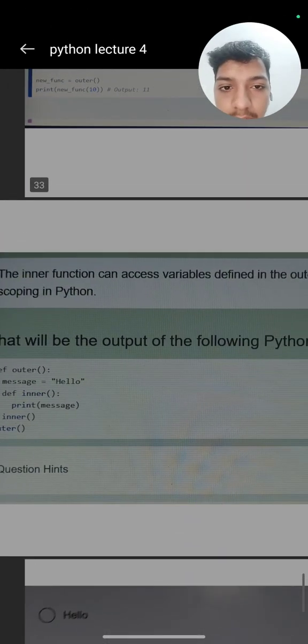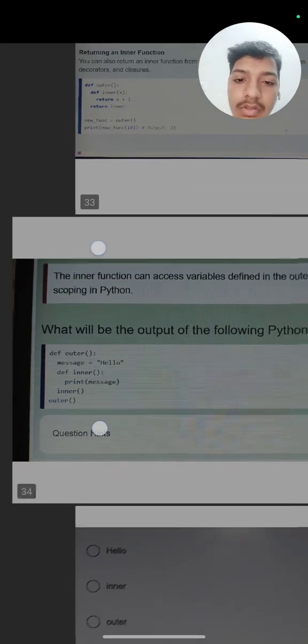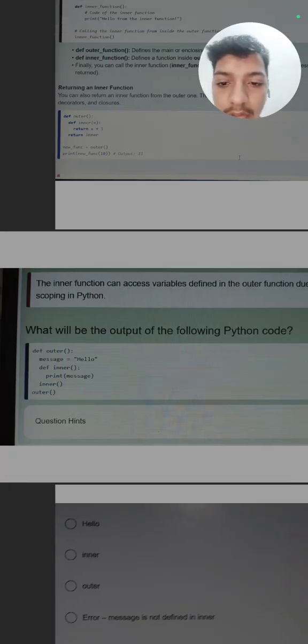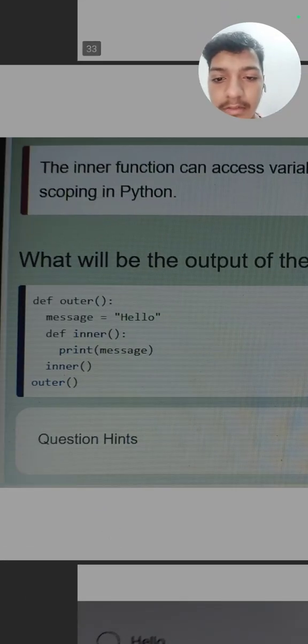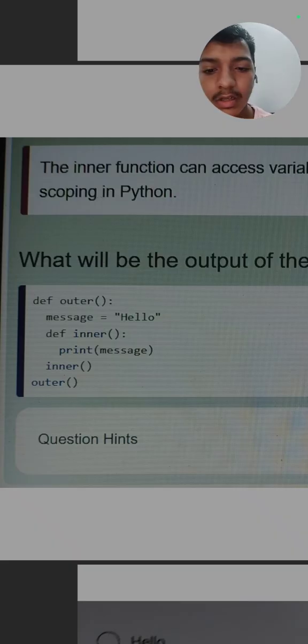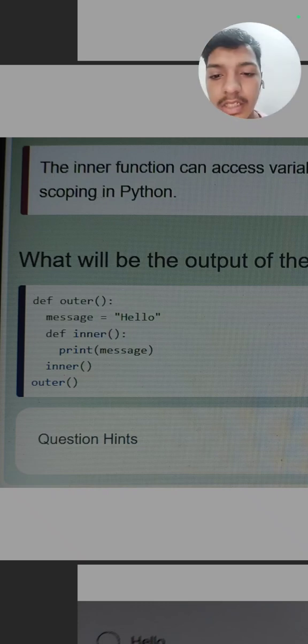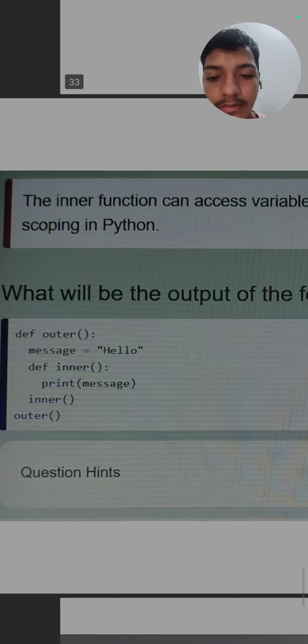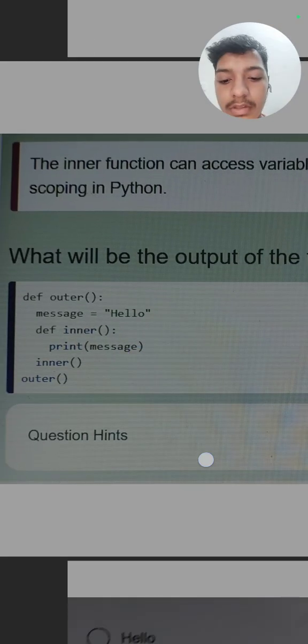Now we are about to end the video. This is the last question. This is the Python code. What will be the output of the following Python code? We define outer, which is the function name. Then we define a variable message and give it the value hello. Then we define another function inside the outer function, inner. This inner function is defined inside the outer function. In the inner function we print the message hello. Then we call the inner function, and then we call the outer function.